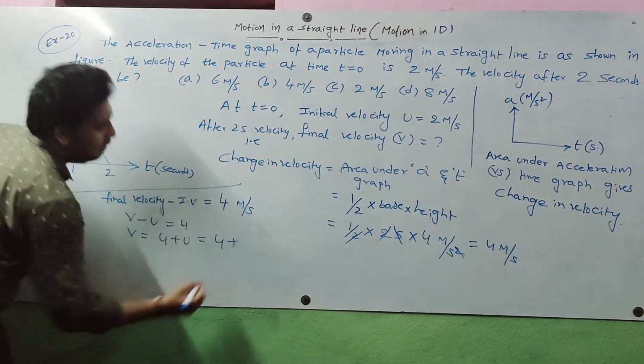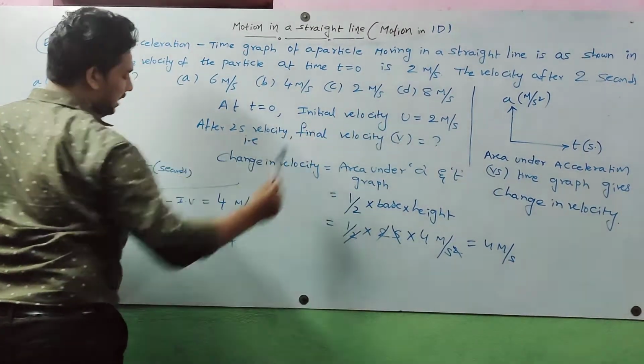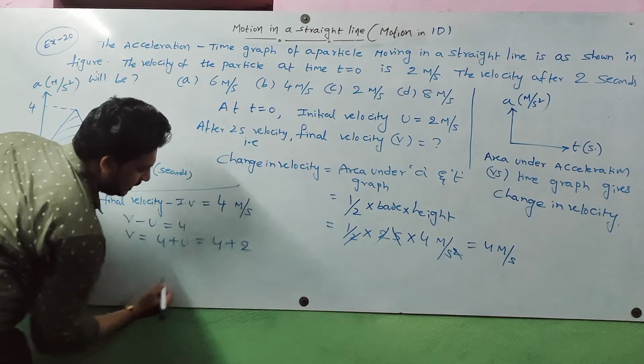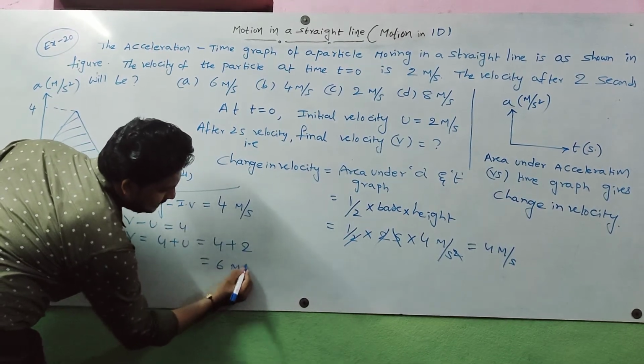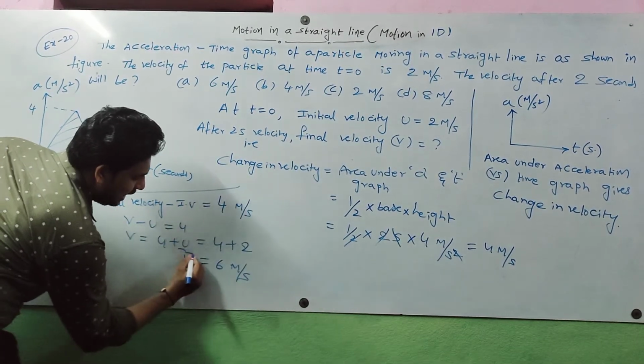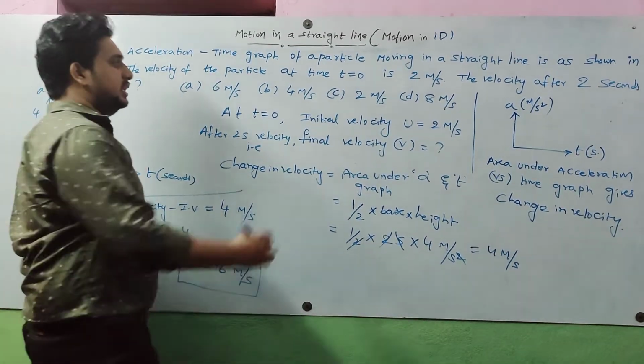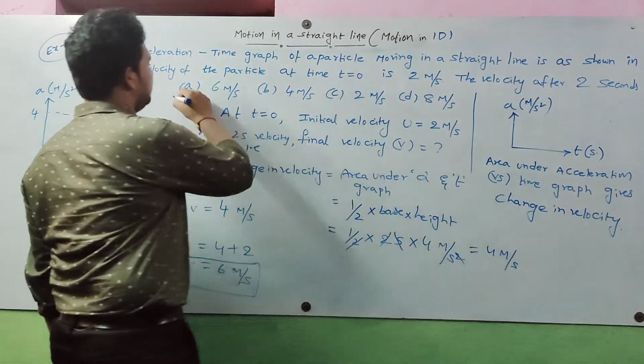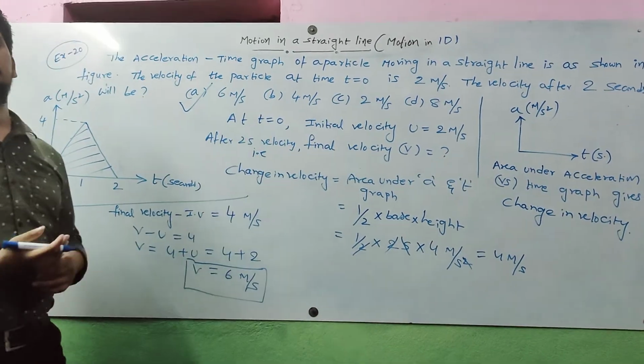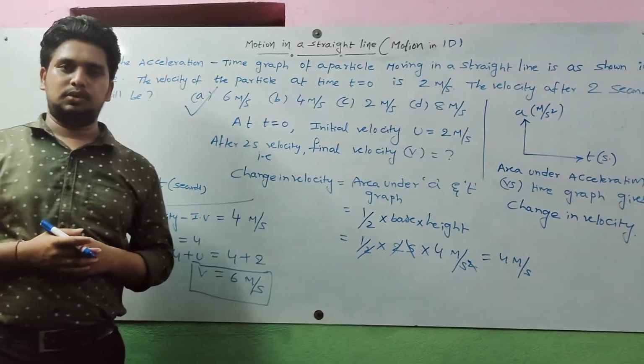The initial velocity given is 2 meter per second. Then we get 6 meter per second. So the final velocity is 6 meter per second, and that is the answer for this question.